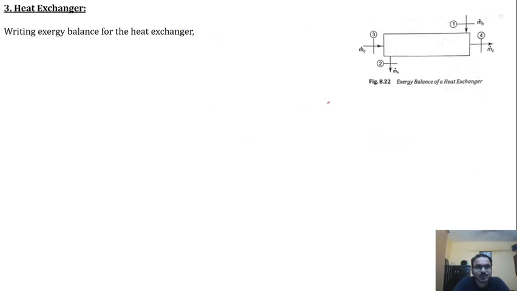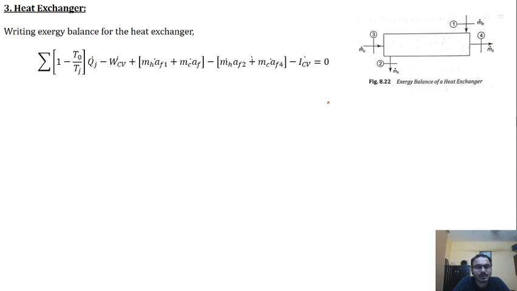So writing the exergy balance for the heat exchanger, we can write this formula: the exergy associated with heat, the exergy associated with work, plus the exergy entering, mH into AF1, and the exergy entering, here it should be AF3, minus the exergy leaving as hot fluid, mH into AF2, plus mC AF4, minus the destruction is equal to 0.